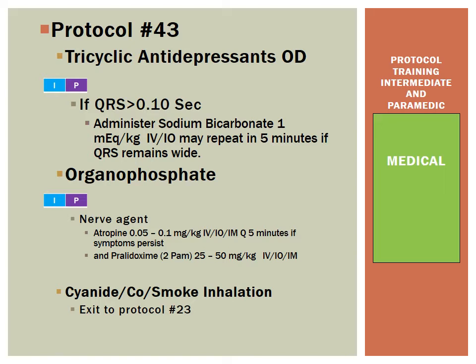For organophosphate poisoning or nerve agents, our IMP level providers will be administering atropine, 0.05 to 0.1 milligrams per kilogram IV IO or IM. This is every 5 minutes as long as the symptoms of SLUDGEM persist. Also, you will be administering pralidoxime or 2-PAM at 25 to 50 milligrams per kilogram IV, IO, or IM. And for cyanide, CO, and smoke inhalation, again, you will exit to Protocol 23.